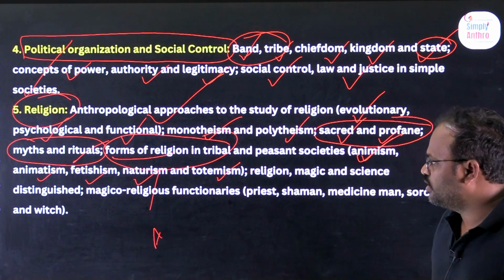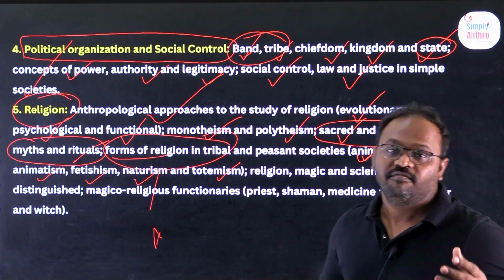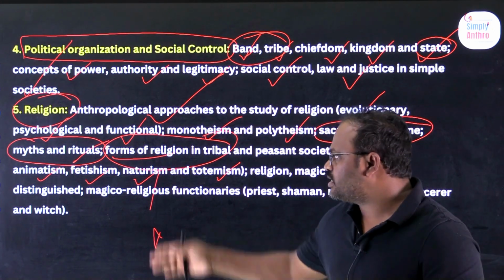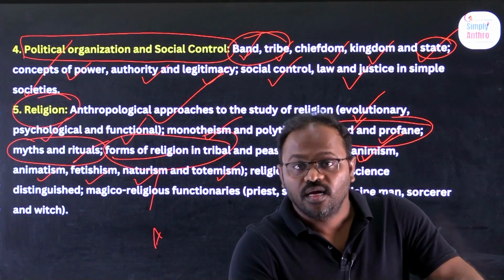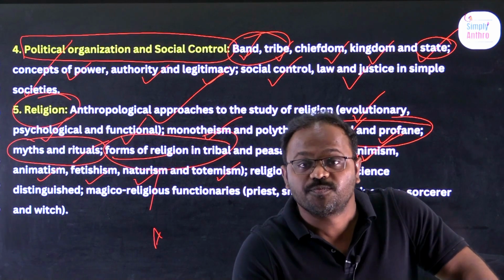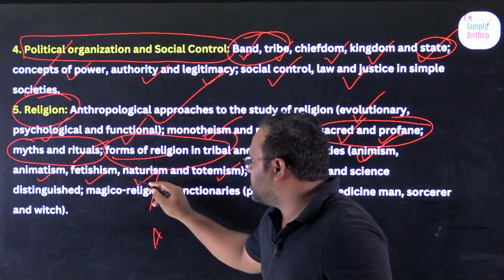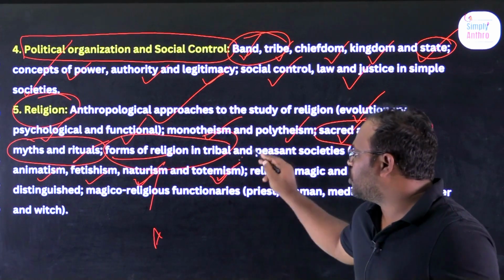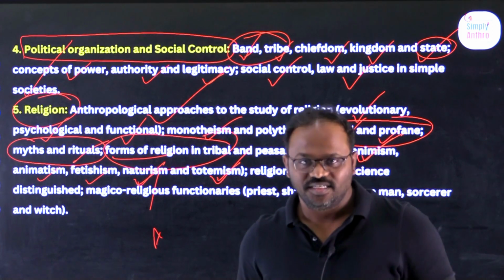Animism is worshipping of the soul. Animatism is worshipping any object into which a soul has entered. What is fetishism? Worshipping the tools which you use for agricultural purposes or daily usage, where you feel that the soul is present in them. Next, naturism, worshipping nature. Totemism, worshipping symbols, tracing out your descent.